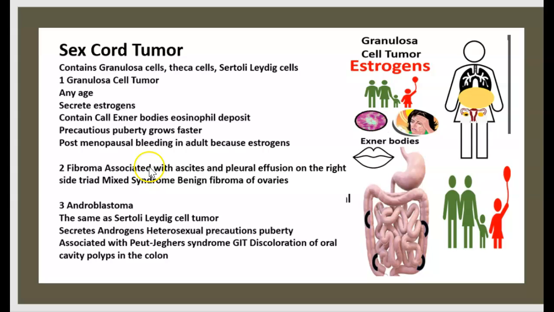The second category is fibroma. Fibroma is associated with ascites and right pleural effusion. This is Meigs syndrome. Right pleural effusion plus ascites plus fibroma of ovary.